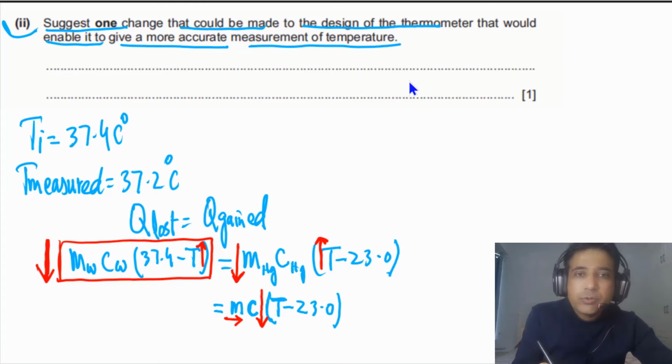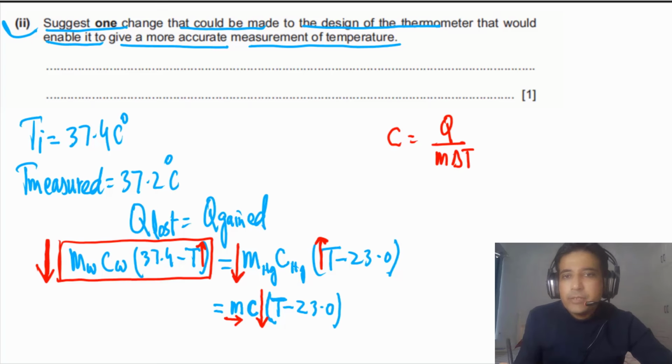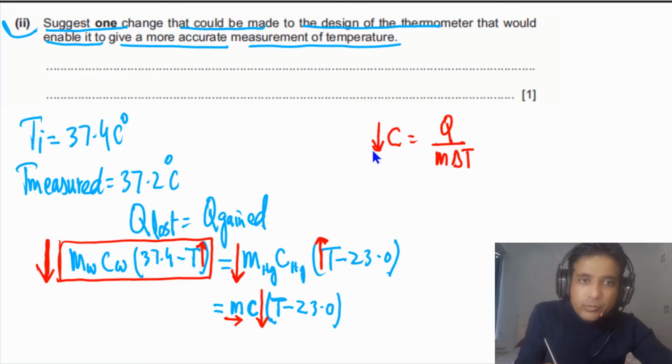You can also understand it in a simpler way: C is equal to Q over M times delta T. So if we lower this C, this Q also will be lower, if we are talking about the same mass and the same change in temperature.